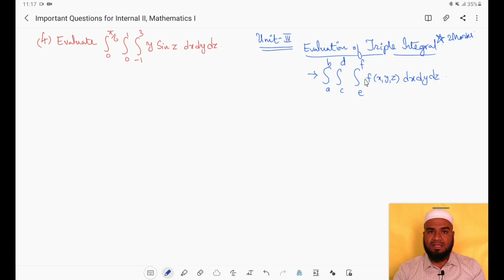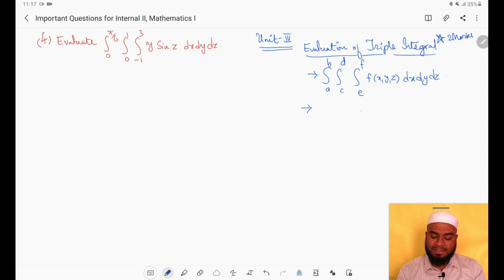When all the 6 limits are constants, we can integrate this in any order. First we can integrate with respect to x, we can integrate with respect to y, or we can integrate with respect to z. We can follow any order, but it is better to follow the order given in the question. This is the first possibility.